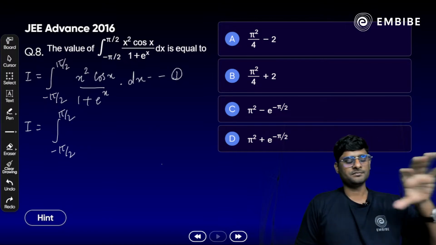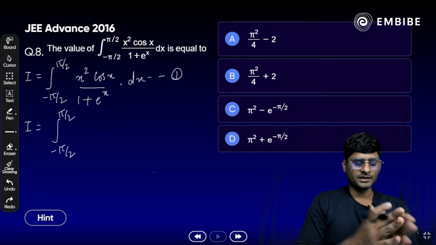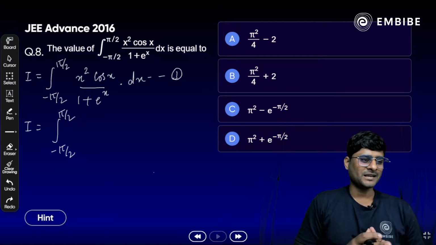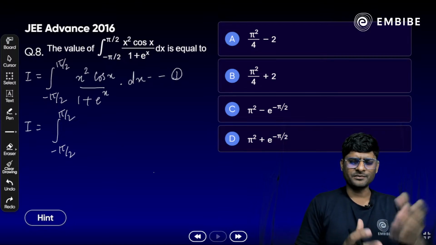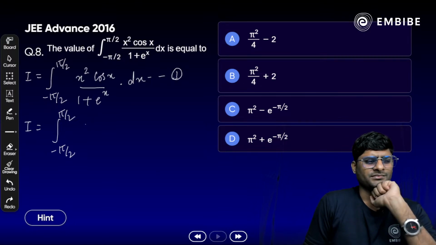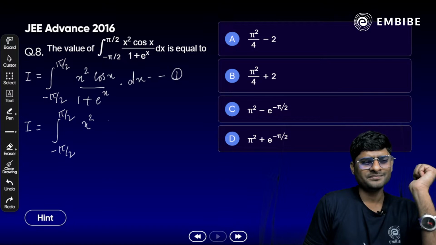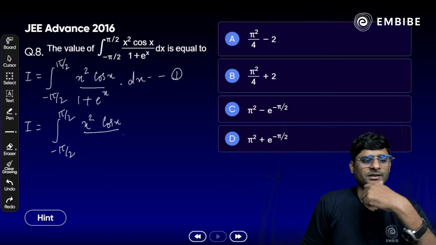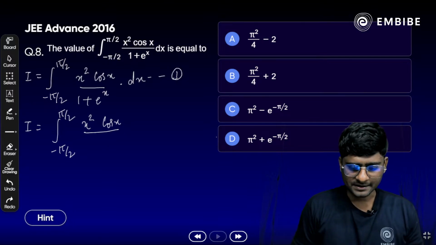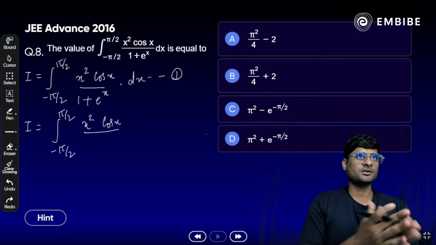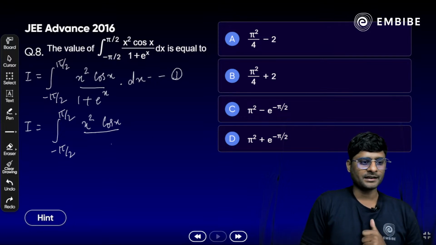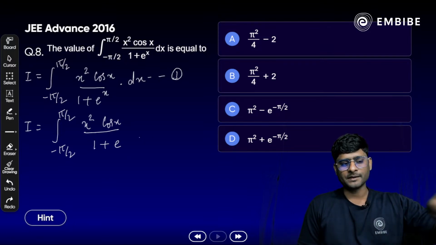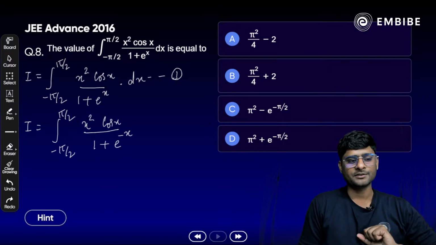Once we put in the place of x, minus pi by 2 plus pi by 2 minus x, we have a square here, so it will be x square as it is, and then we have cos of x and divided by what? Why cos of x only? Because cos of negative x is the same as it is. Correct? So cos of minus x will become cos x as it is. But here 1 plus e raised to power, once we do minus pi by 2 plus pi by 2 minus x, only minus x is left here.